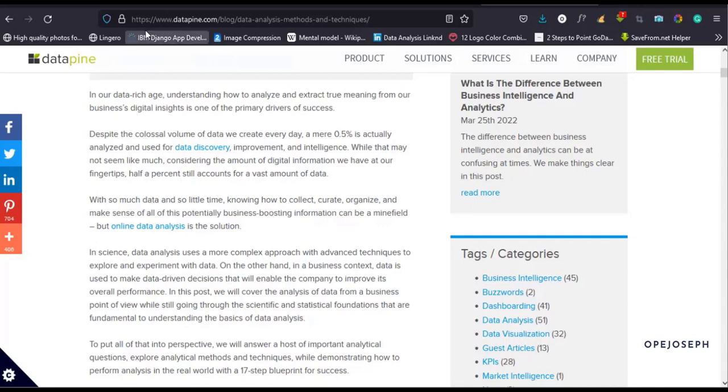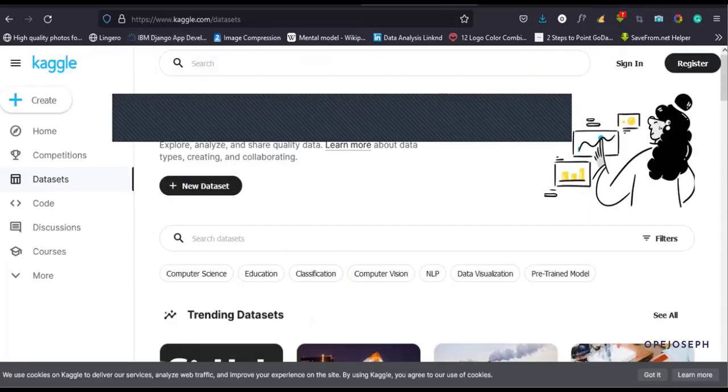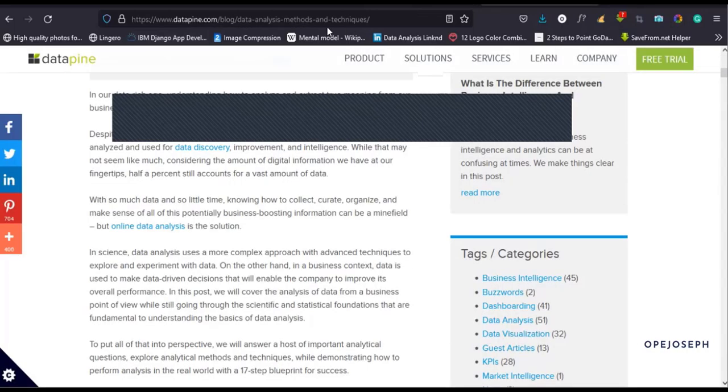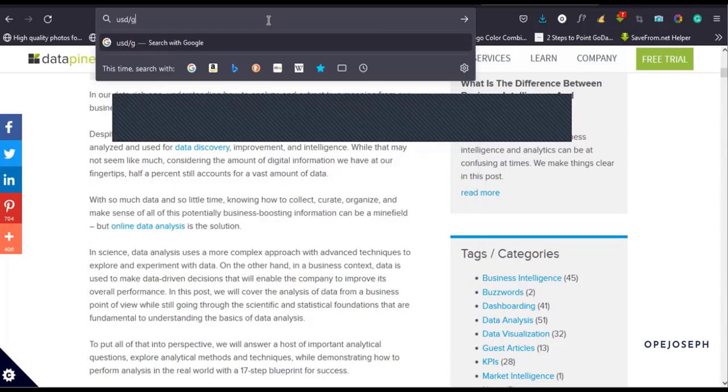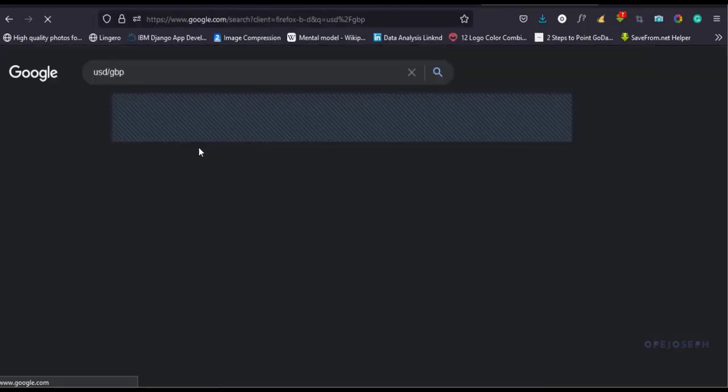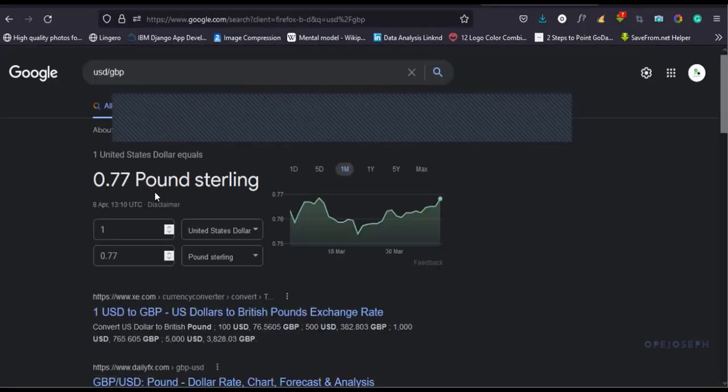I don't know if I can pull this up, let me quickly put that up on my system. So the trend between USD and GBP, I'm trying to Google it now. We can see that at every point in time, there's a change in the rates between USD and the pound sterling.